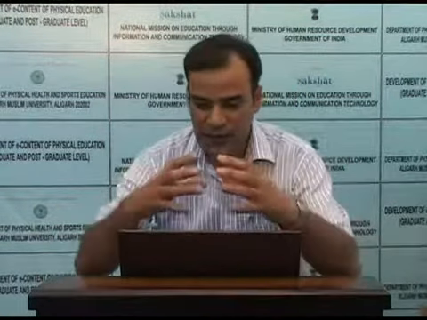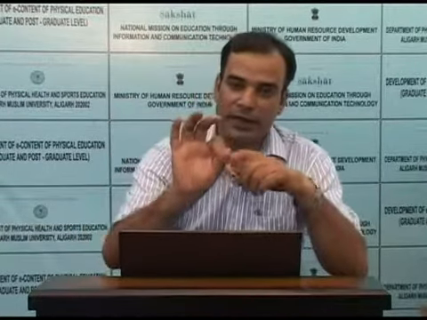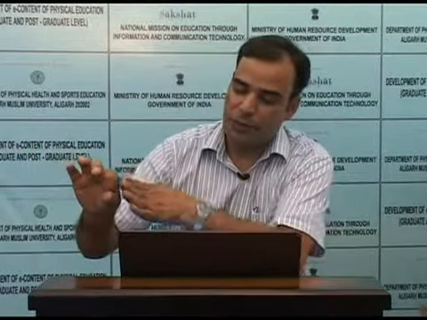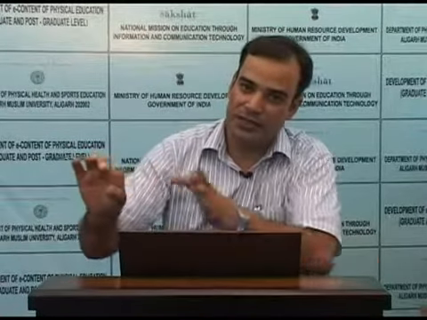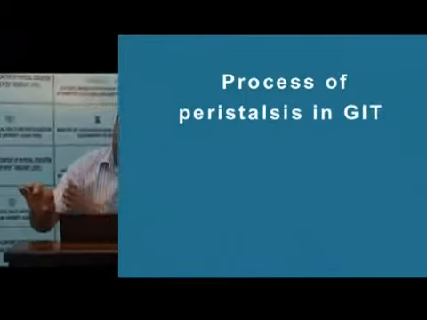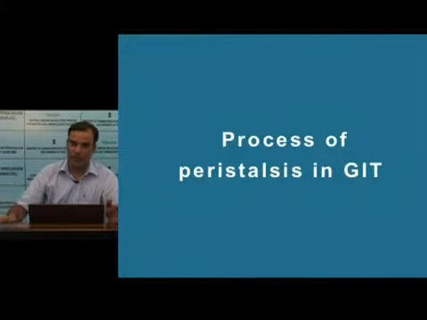What happens if you consider a soft tube and you form a ring around it with your finger and then push this finger forward, whatever be the content inside this soft tube will move forward. At the same time, the portion of the tube behind this constriction will be relaxed. So in peristalsis, there is a wave of contraction followed by the wave of relaxation. Also, this contractile ring is formed which moves forward and also takes the content forward.